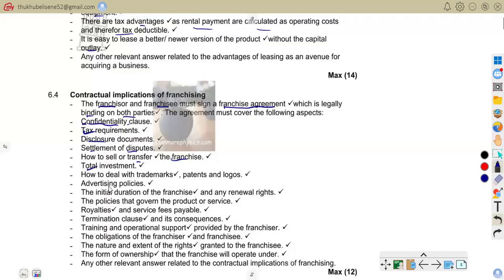Total investment. We are also told how to deal with trademarks, patents and logos, advertising policies, the initial duration of the franchise and renewal rights, and the policies that govern the product or service. Royalties and service fees payable. We have talked about the royalties and service fees. That is, the franchisee pays fees to the franchisor.